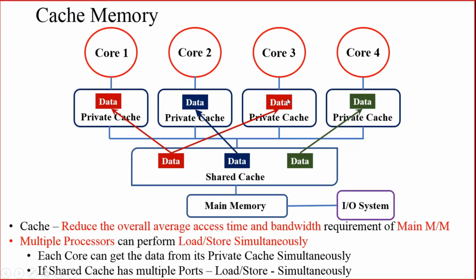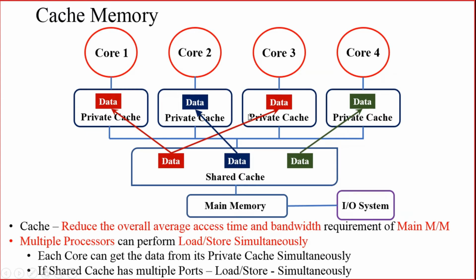Core 3 is trying to get the same data from the address location where the first data was stored. What will happen? Again the same process will happen. It will try to get the data from the private cache, but since it is not available, it will take the data from the shared cache. So here you can see that in our example, 2 cores have the same copy of the data.